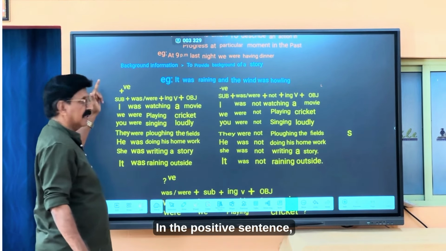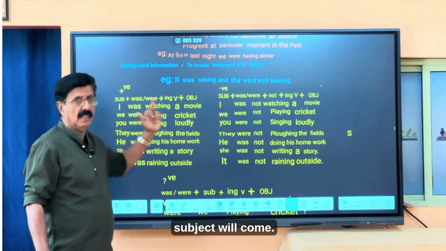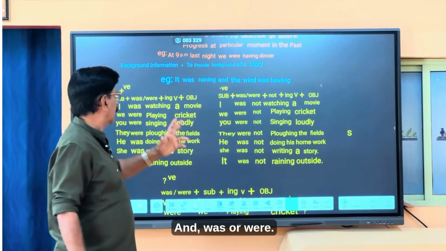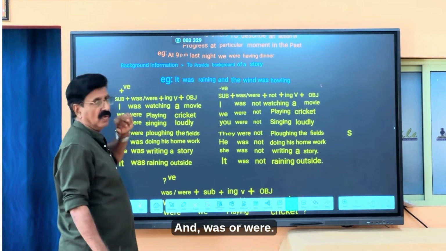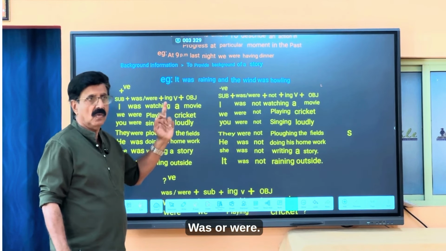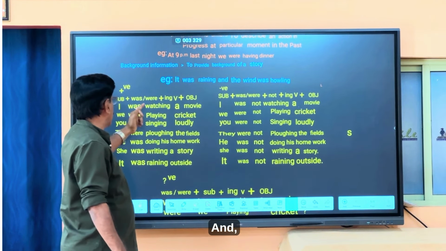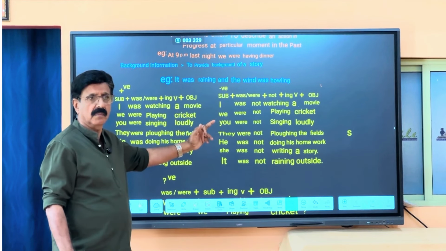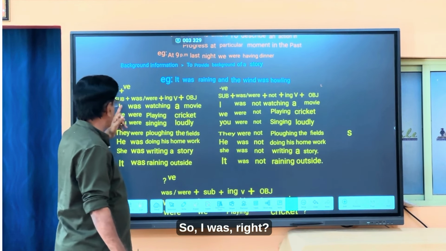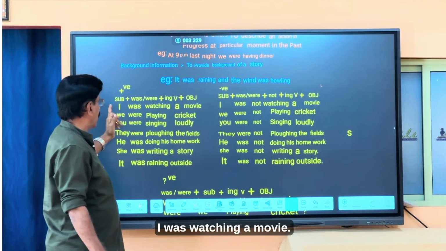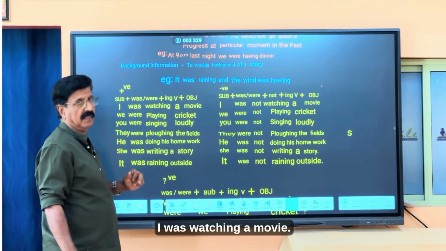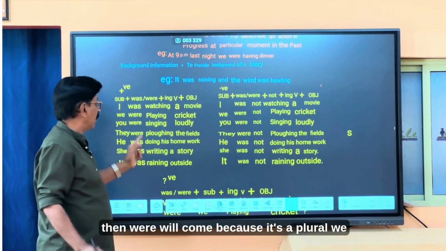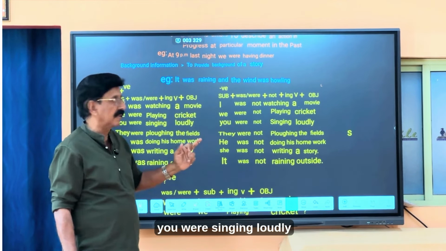In the positive sentence, subject will come, and we use subjects I, we, you, they, he, she, it, then was or were, the ing form of the verb, and object. So: I was watching a movie. We, then were will come because it's plural: We were playing cricket.